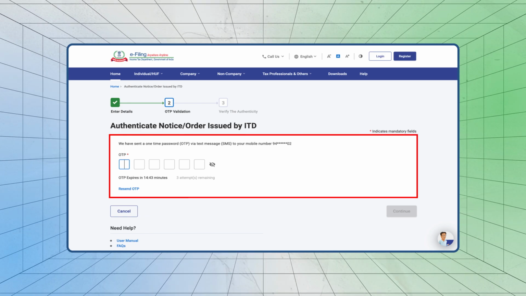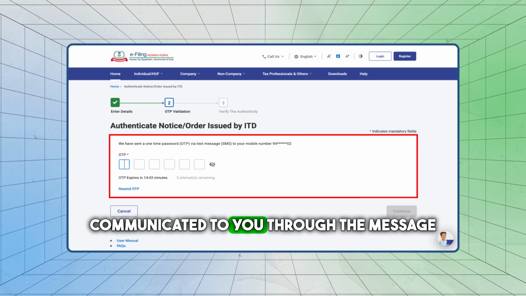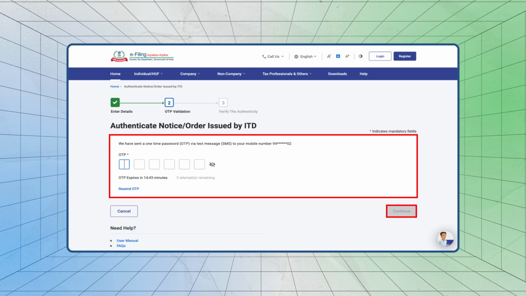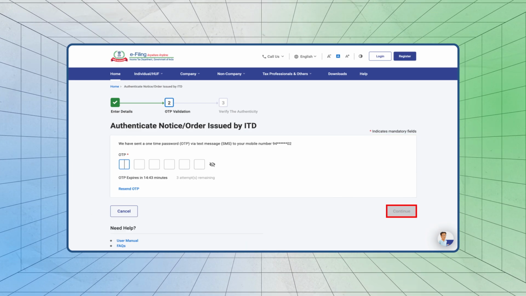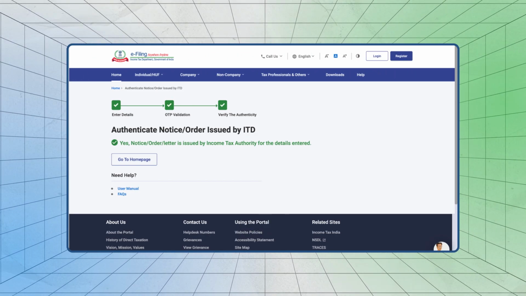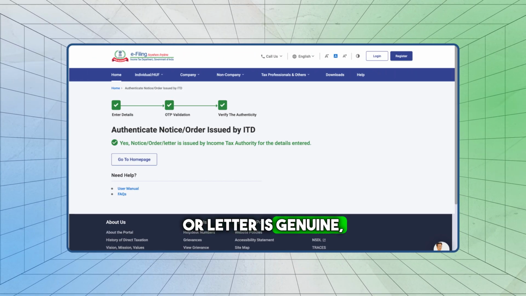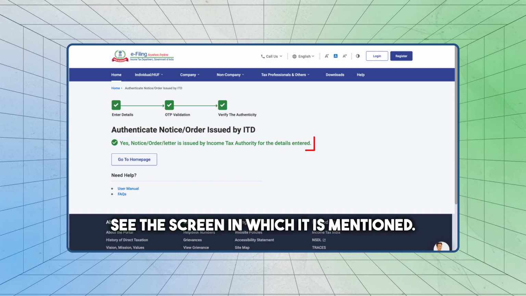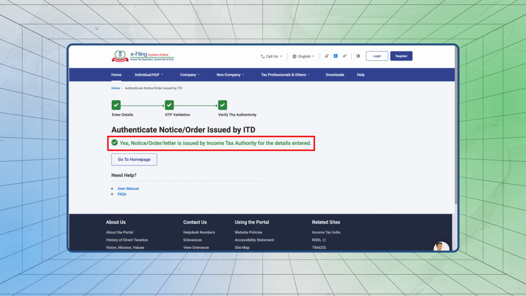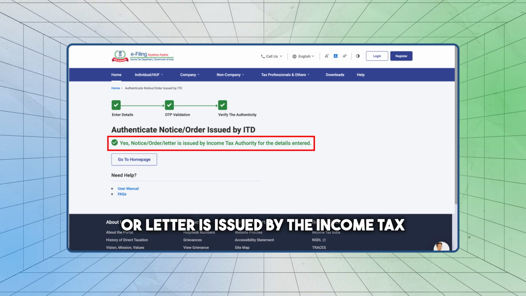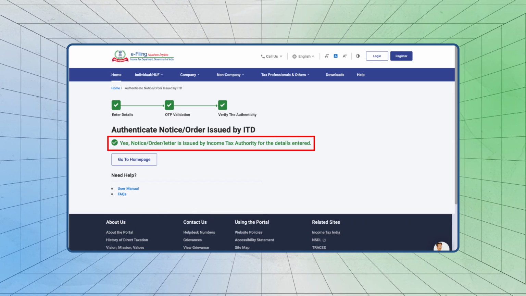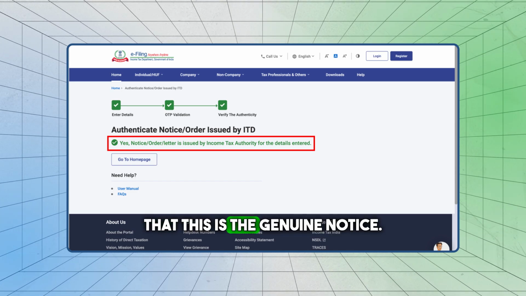which has been communicated to you through a message on the mobile number entered. Once you enter that, if the notice, order or letter is genuine, you will see the screen in which it is mentioned, yes, the notice, order or letter is issued by the income tax department. So you are satisfied that this is a genuine notice.